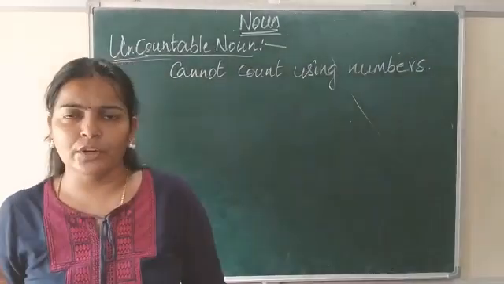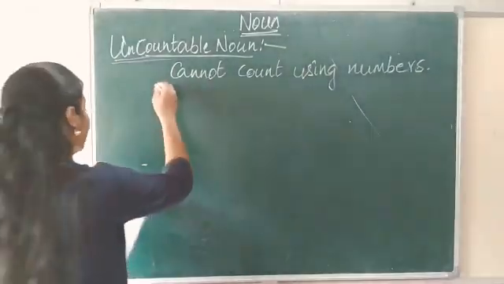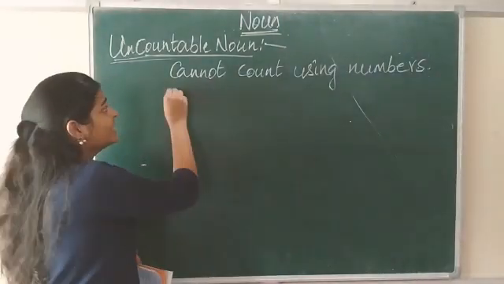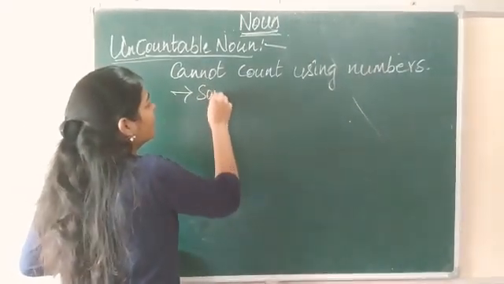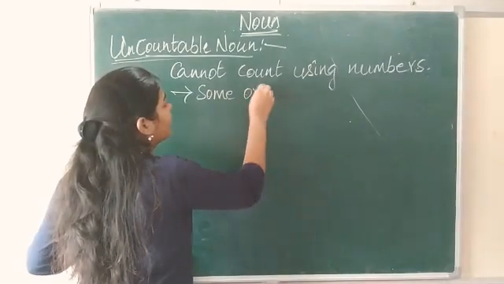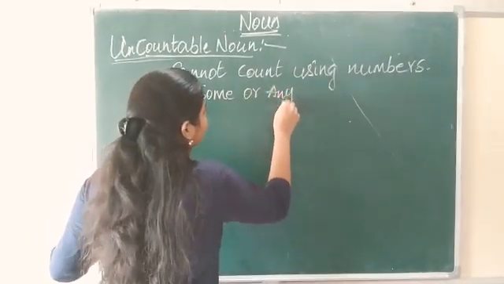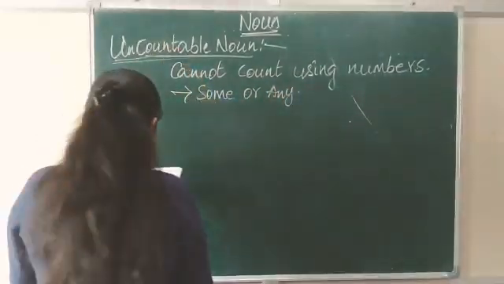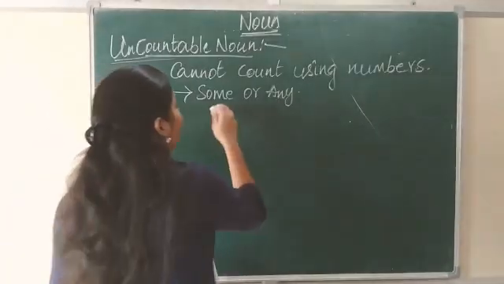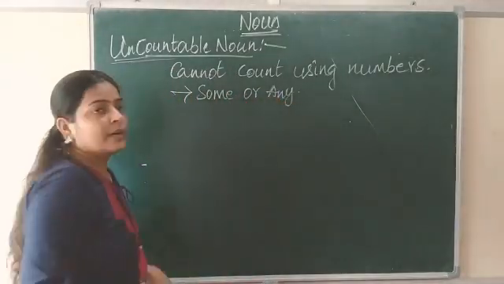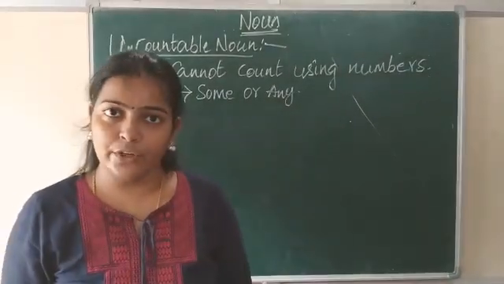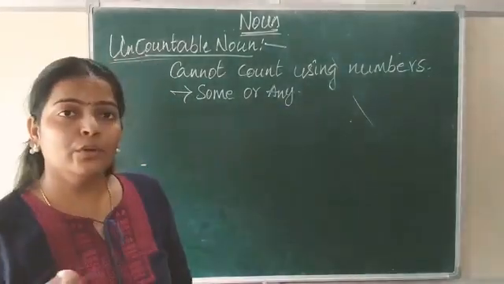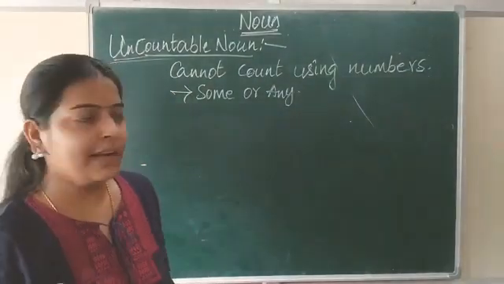Water. We cannot count water. So here we use some or any with these nouns. So, can I drink some water? Do you have any rice with you? Like that we'll ask.